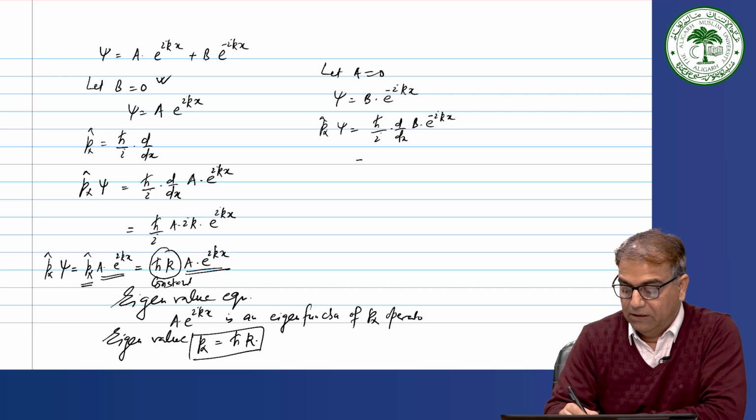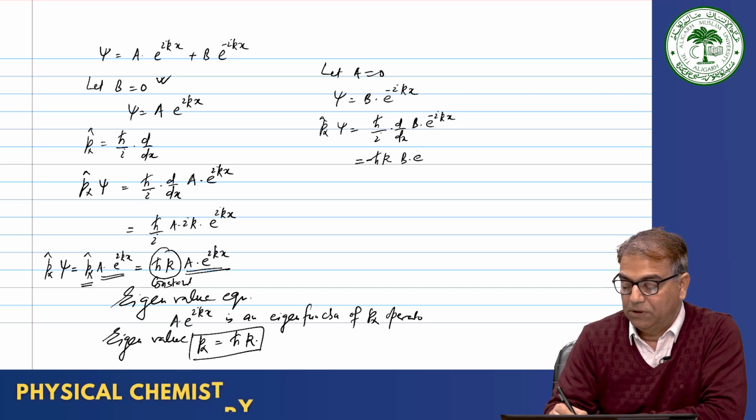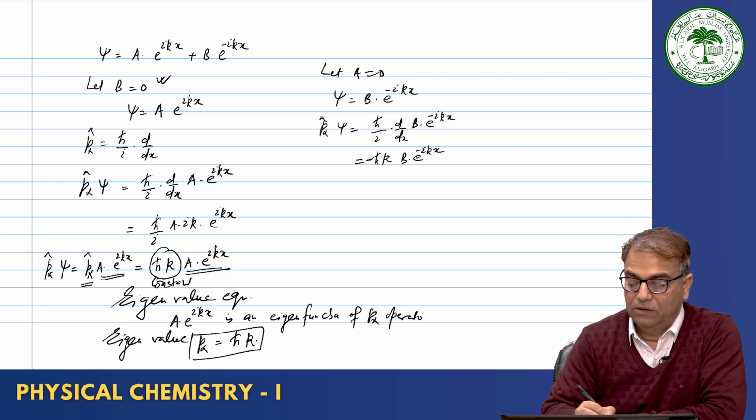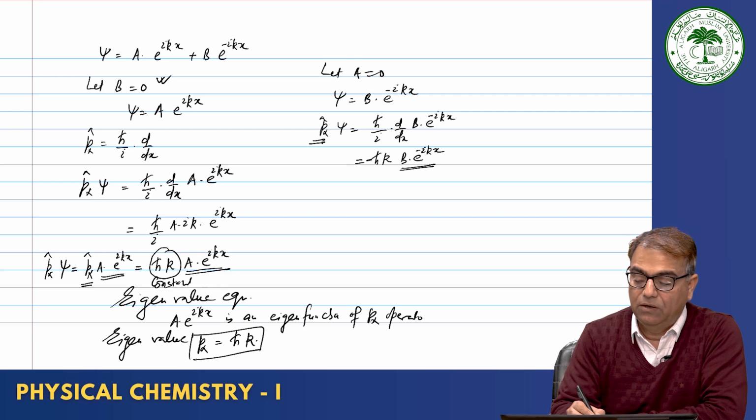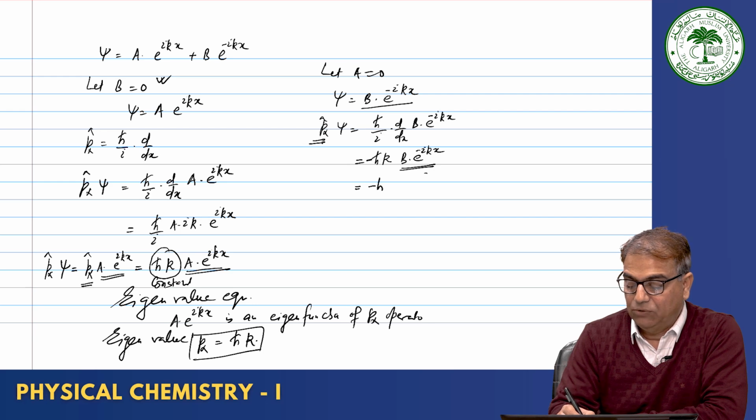And for that, now you will have h cross k, and you have a minus sign also, and then b exponential minus i k x. So, again you get the function back. When you apply an operator on this function, you get the function back with a constant value, but this time you have a negative sign also.